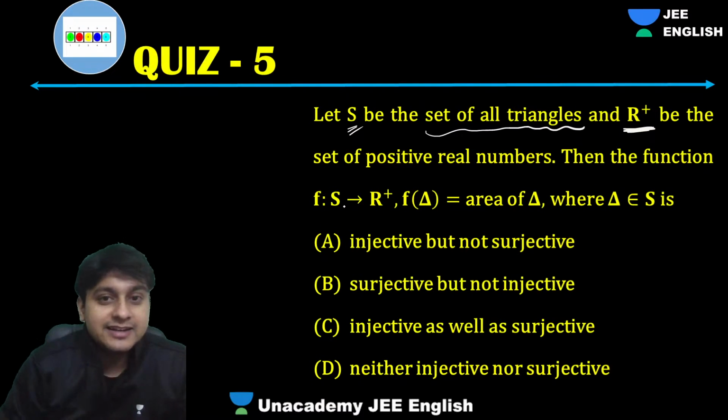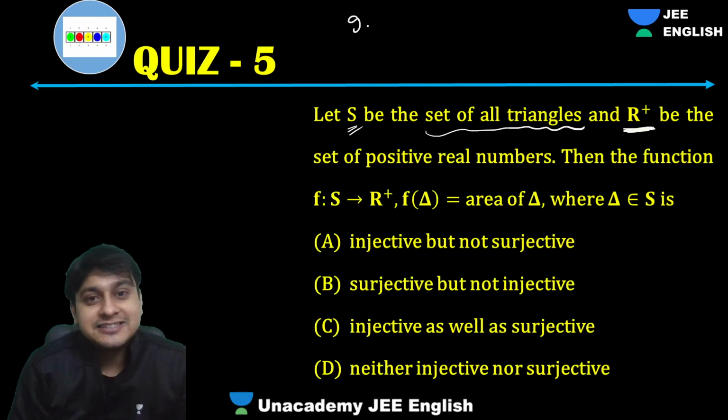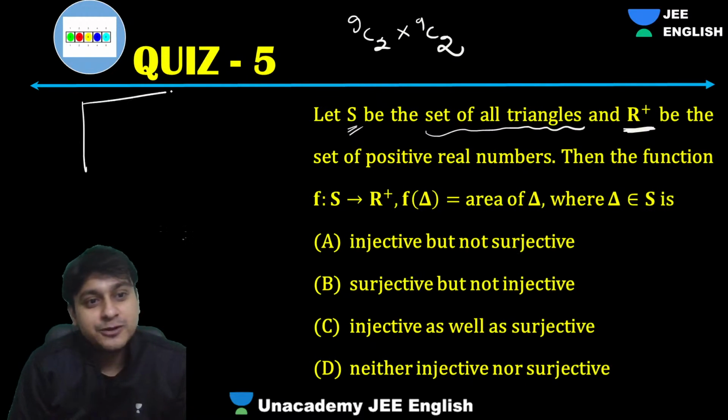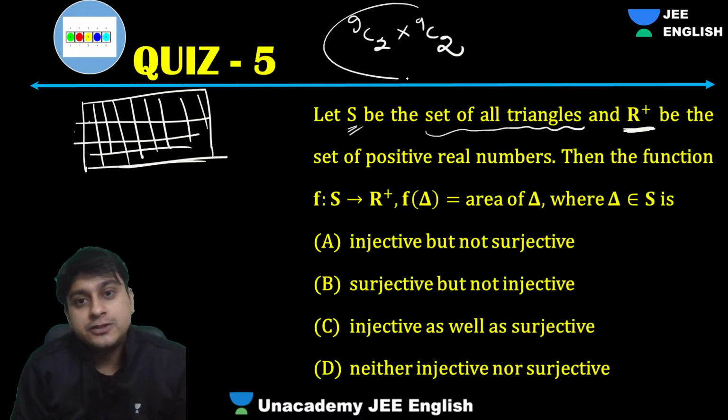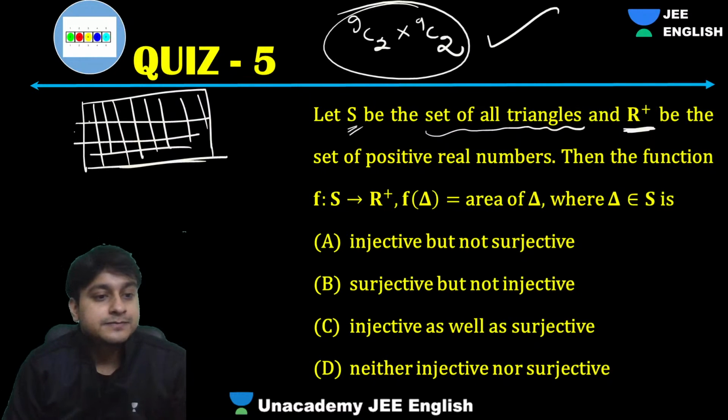How many rectangles in a chessboard? 9C2 times 9C2. In a chessboard you have 9 parallel lines. 9 lines are there, right? You have to choose 2 out of these 9 lines, so 9C2 into 9C2 rectangles.